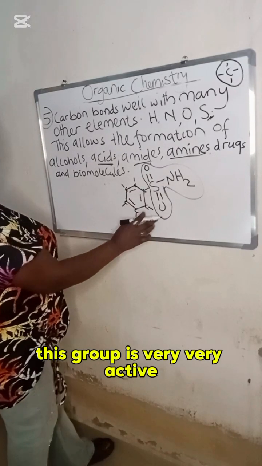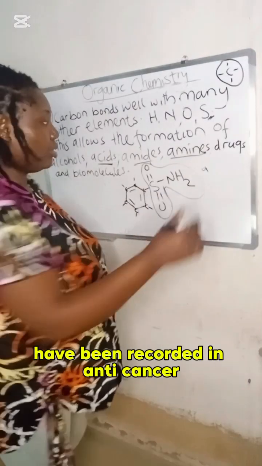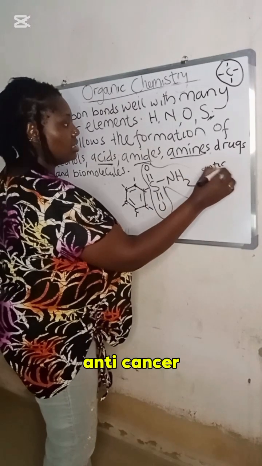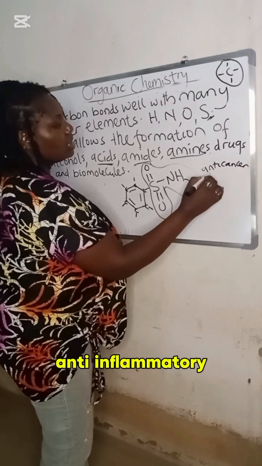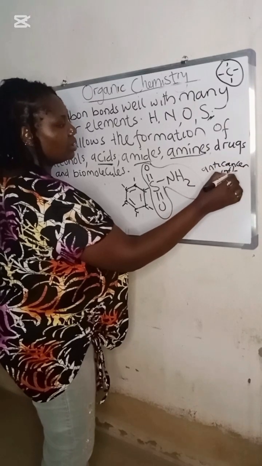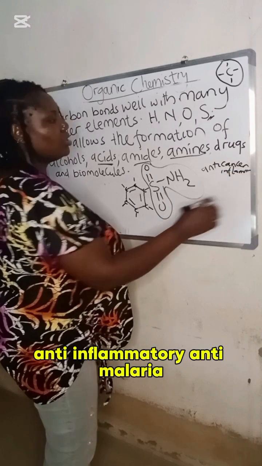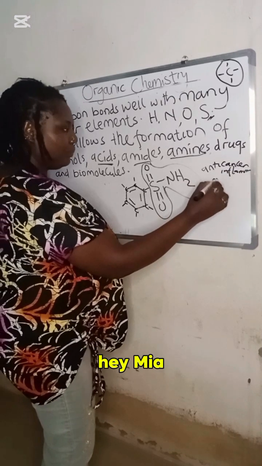This group is very, very active. Their biological activities have been recorded in anti-cancer, anti-inflammatory, anti-malaria.